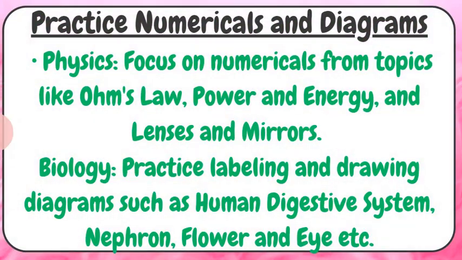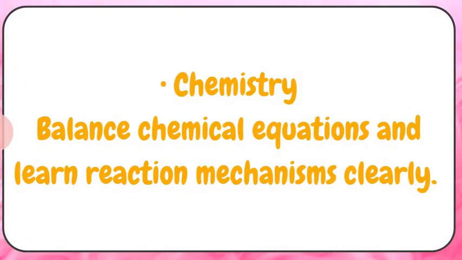Practice numericals and diagrams. In physics, focus should be on numericals from topics like Ohm's law, power and energy, and lenses and mirrors. In biology, students must practice labeling and drawing diagrams such as human digestive system, nephron, flower and eye. In chemistry, students must learn how to balance the chemical equations and learn reaction mechanisms clearly.